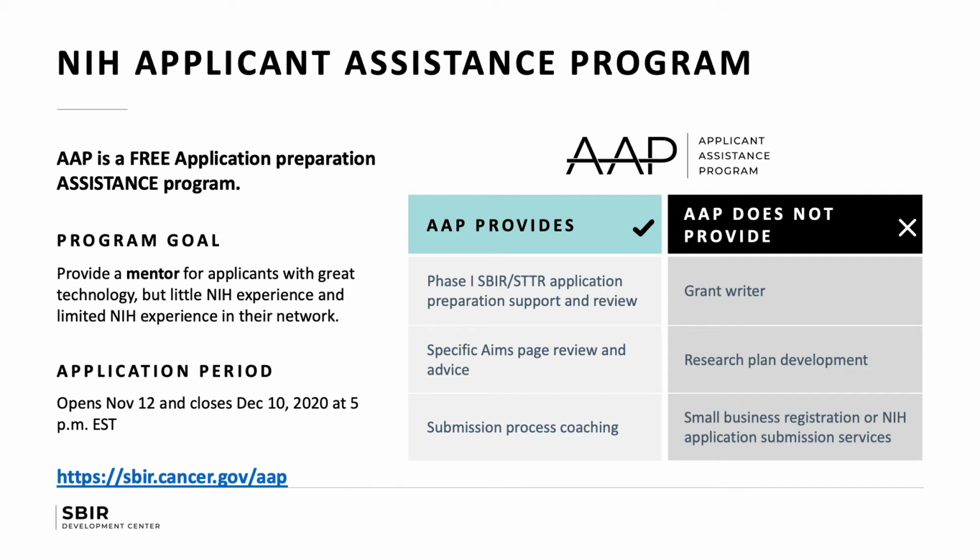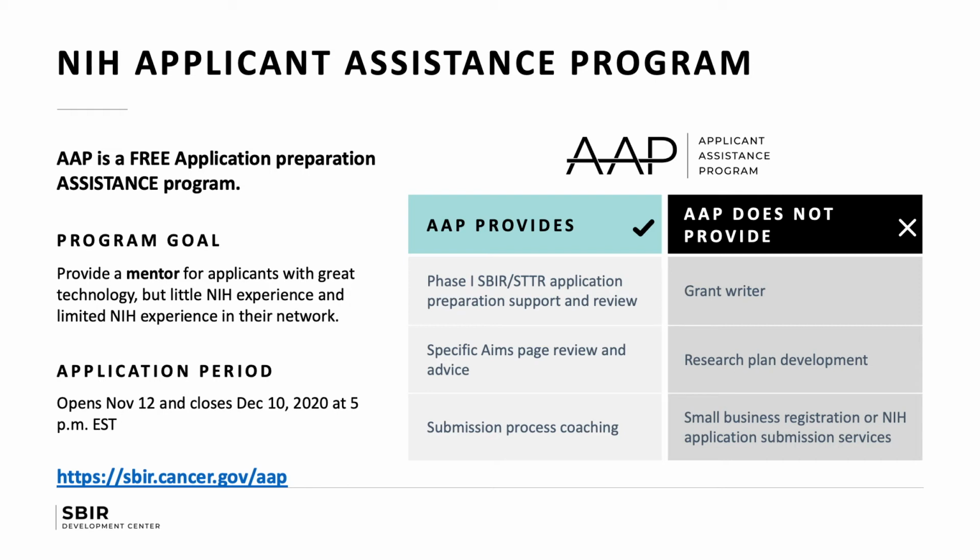So what does the AAP provide? It provides phase 1 SBIR and STTR application preparation support and review. It does not provide you with a grant writer. It provides you with specific aims page review and advice, but it does not provide you with research plan development. So that's where you must have the right team in place to help you prepare that research plan.